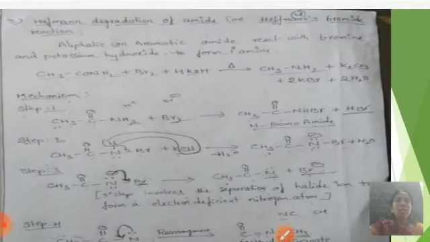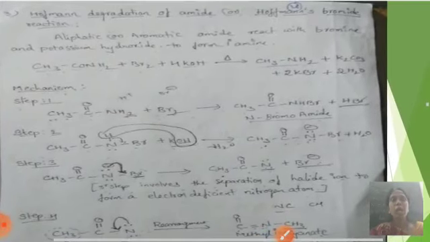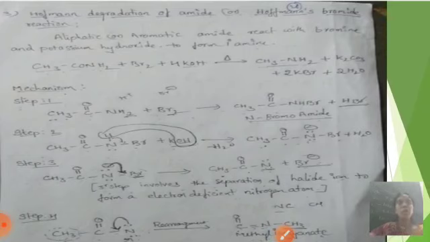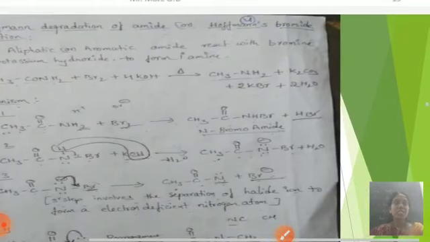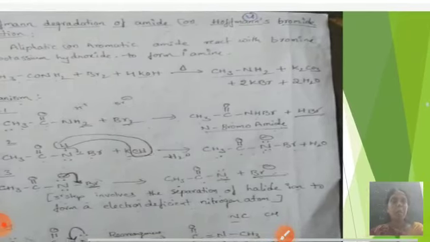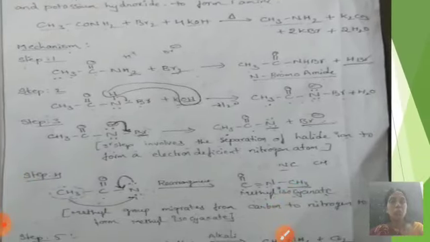Aliphatic or aromatic amides react with bromine and potassium hydroxide to form primary amine. CH3CONH2 plus Br2 plus KOH, on heating, is converted to CH3NH2, methylamine, plus K2CO3 plus 2KBr plus 2H2O.